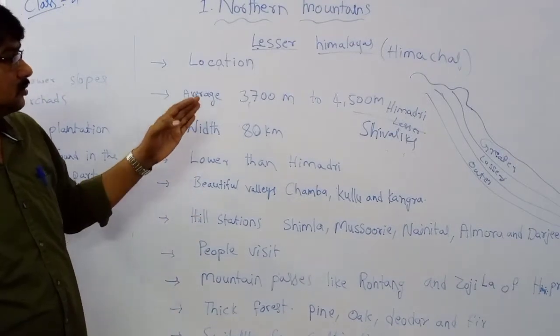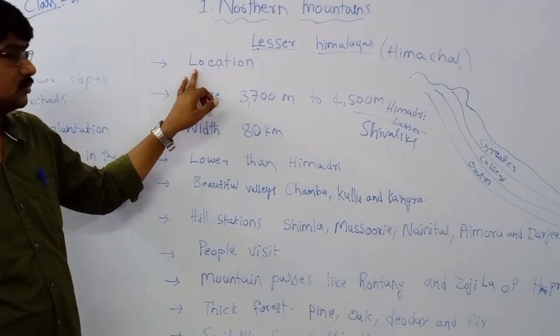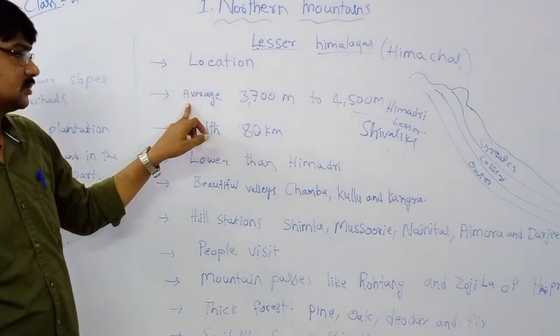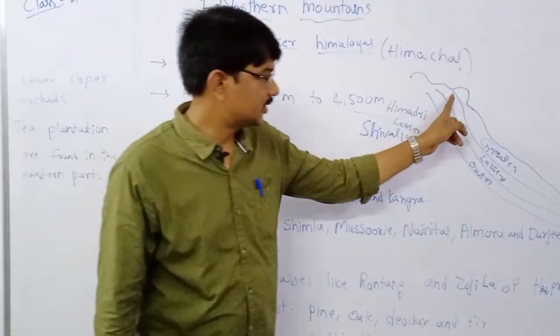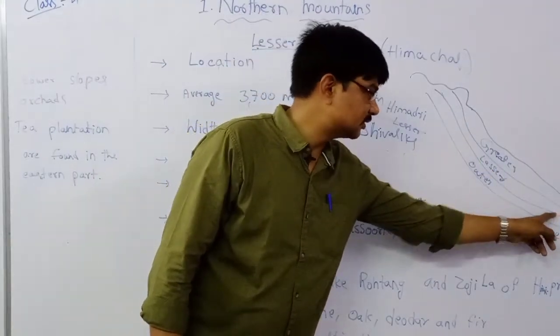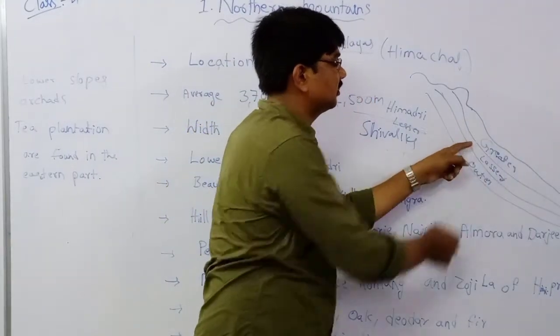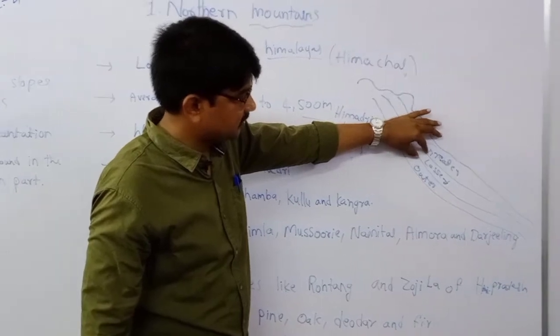We already discussed location. Next let us move to its length. Here this is the length and this is the width.